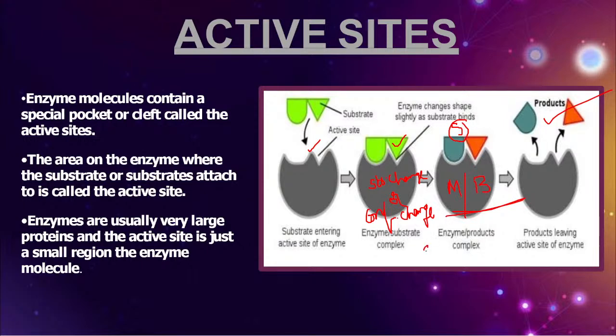An example, friends, take the sucrase enzyme. What is the function of the sucrase enzyme? Break down the sucrose, yes or no? So what has it done? It breaks a particular bond. What is that particular bond? Glycosidic bond. We know that very well. By breaking the glycosidic bond, sucrase breaks down the sucrose into glucose as well as fructose.